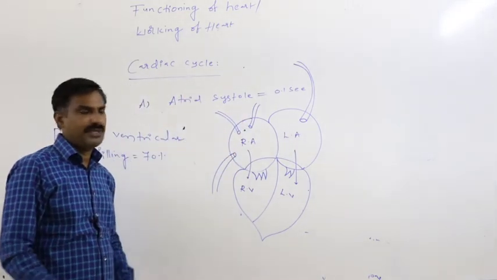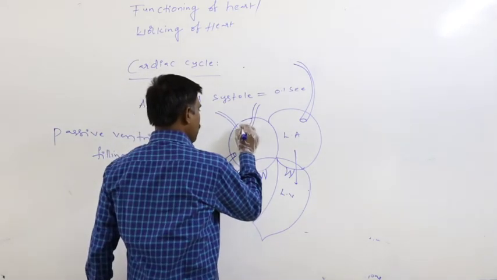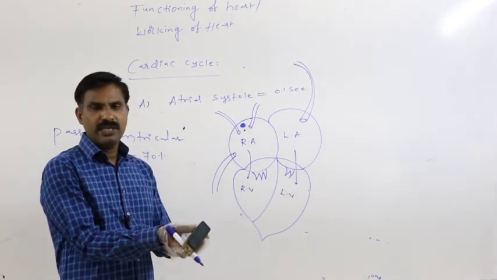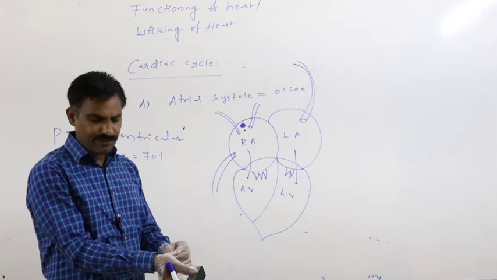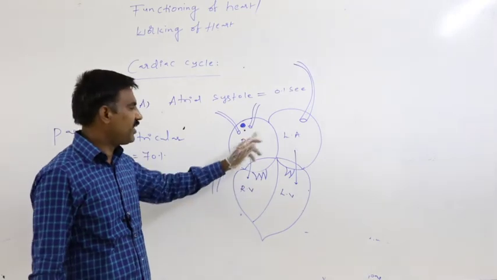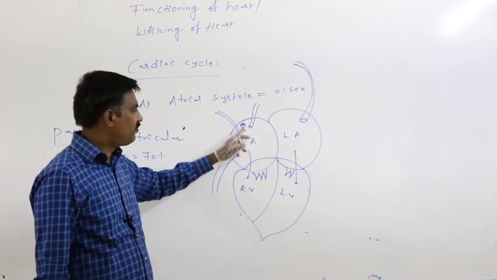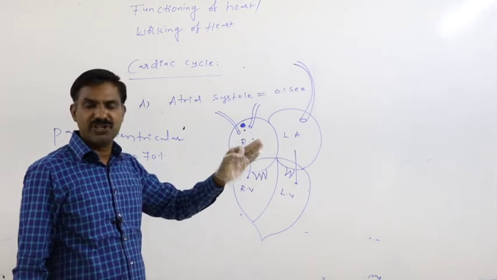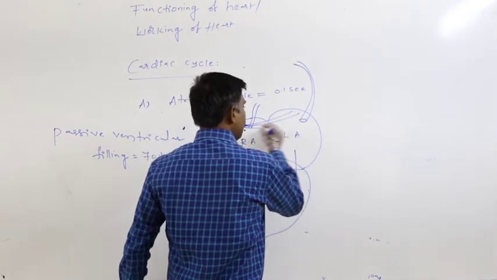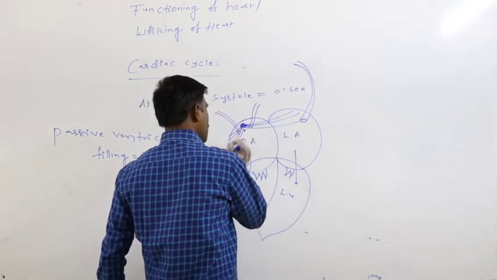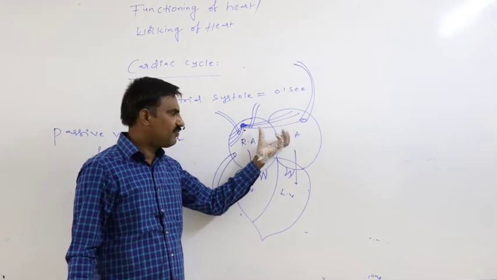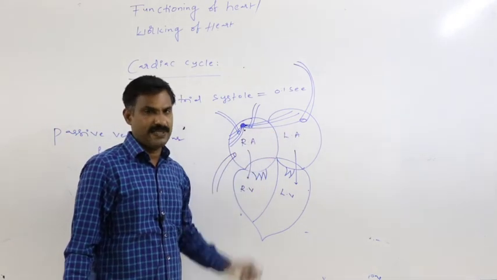After that, after pumping of 70% of the blood from the atria into ventricle only, from the SA node, action potential gets generated. That action potential is immediately conducted onto both sides of the walls of atria. In that way, both sides of the walls of atria get contracted simultaneously.